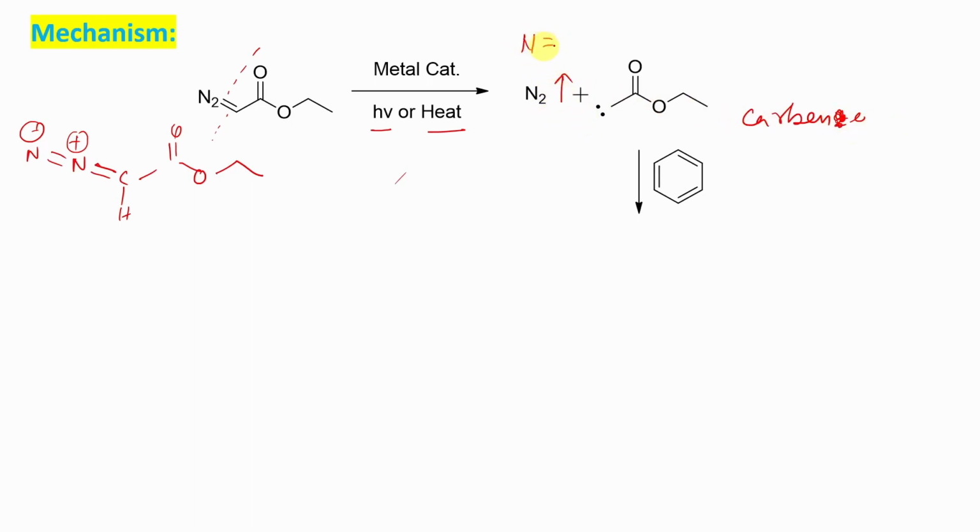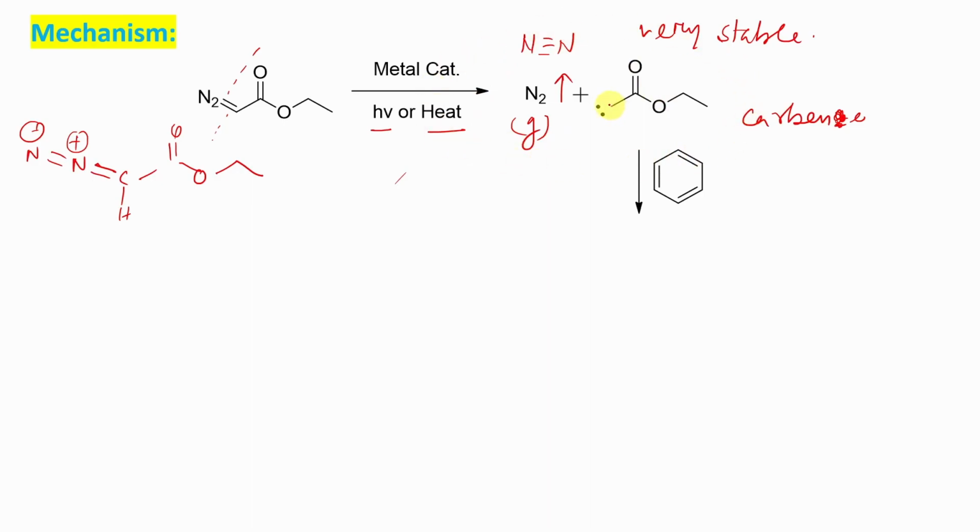Because the nitrogen triple bond is one of the very stable bonds. Remember, students, this is the reason why diazomethane is explosive and diazonium salts are not stable, same reason. This nitrogen is very stable, so it comes out. Second, it's a gas molecule, so it leaves the reaction mixture and the equilibrium shifts towards the product side.